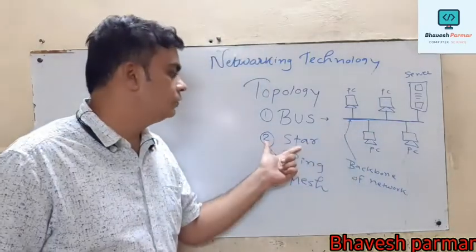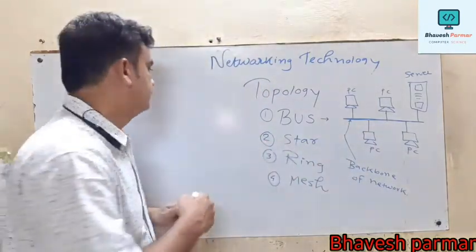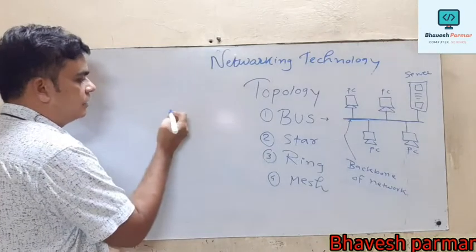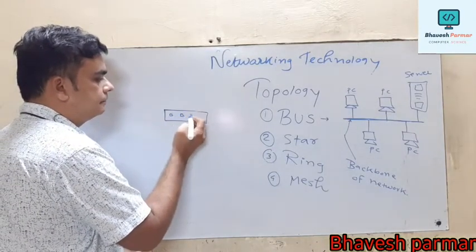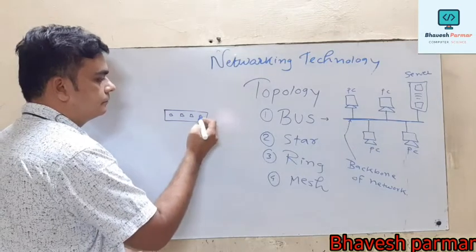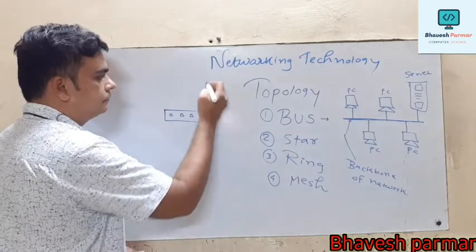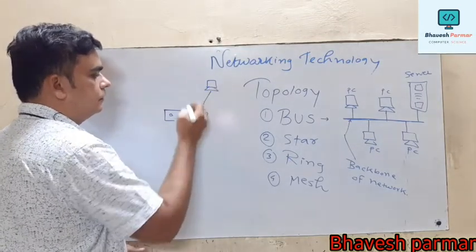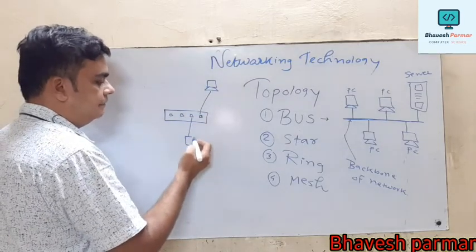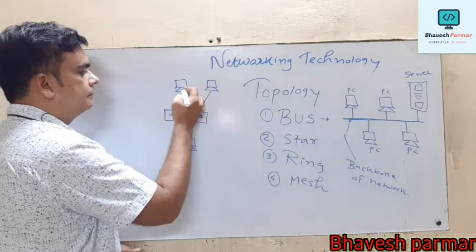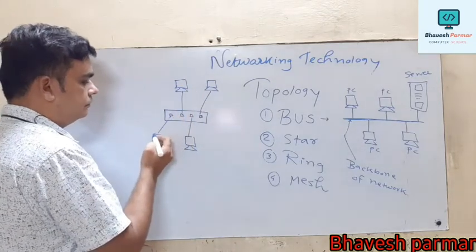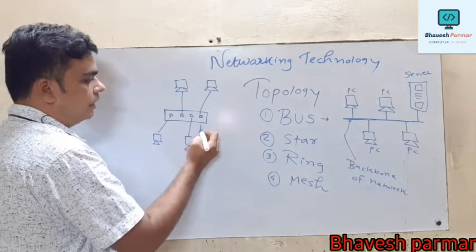Now, guys, we are going to switch to star topology. For star topology, the diagram is like this. This type of diagram we have already studied in network connecting devices, and generally we drew this diagram for the hub.